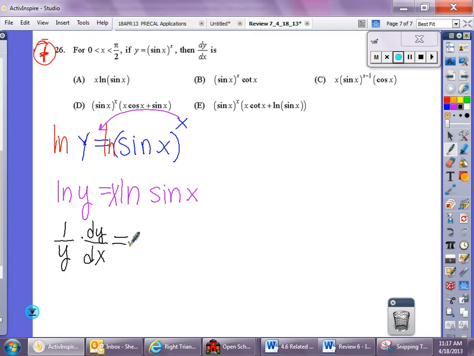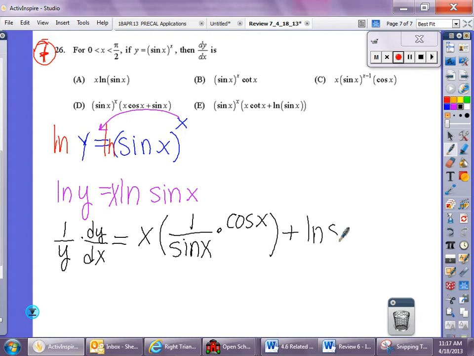Power? Product. Leave the first one, multiply by the derivative of the second. So, start me off with 1 over u, multiply by the derivative, which is the cosine. Please don't call it cosine. Alright, leave the first one, derivative of the second, plus, leave the second one, derivative of the first, which happens to just be the 1. Alright, so that looks good so far.